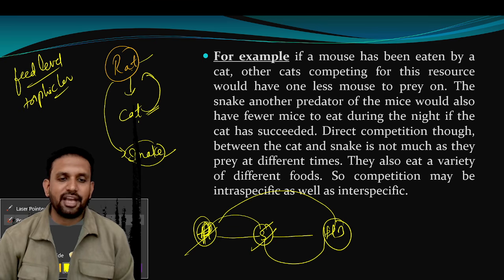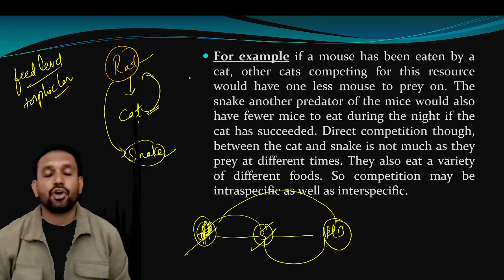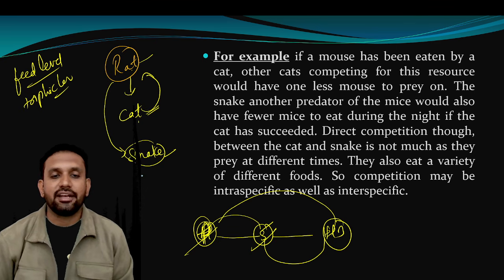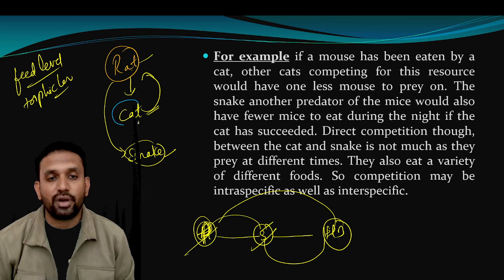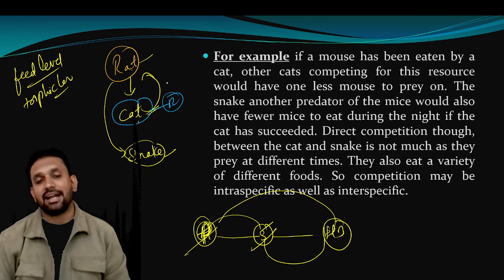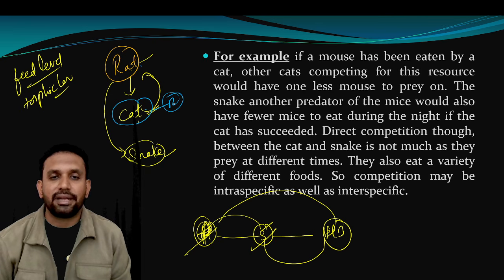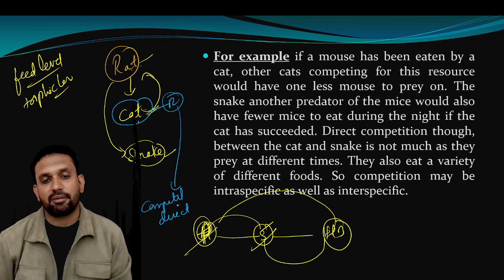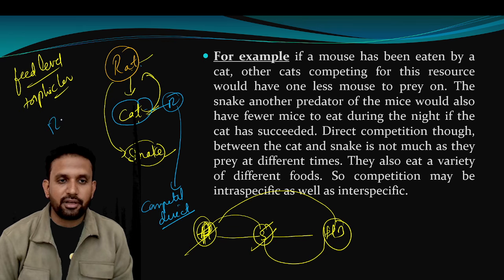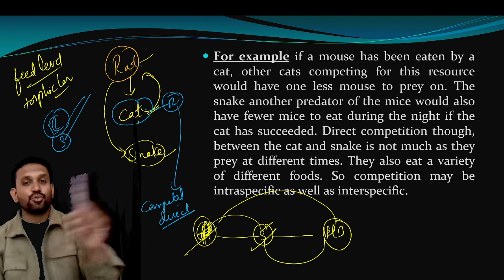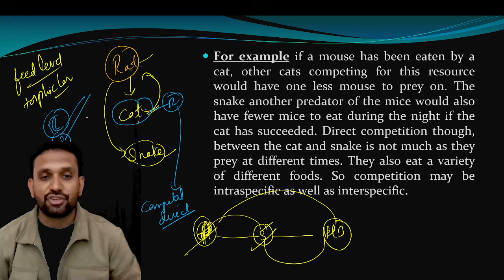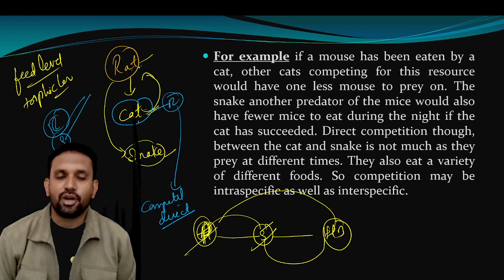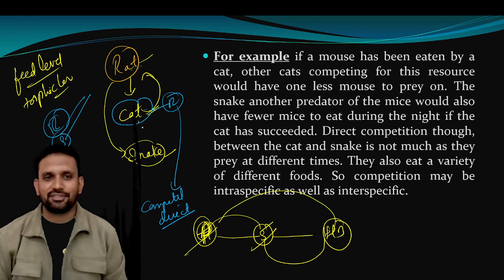So what is happening here? The organisms are competing for a resource. What is the resource here? Rat is the resource. Cat and snake are competing for the resource, but their competition is not direct. Very, very important, remember this point. It means cat is coming and snake is coming, and together both are jumping on the rat. This situation will not come. So direct competition is not there, whereas indirect competition is there to eat the rat.